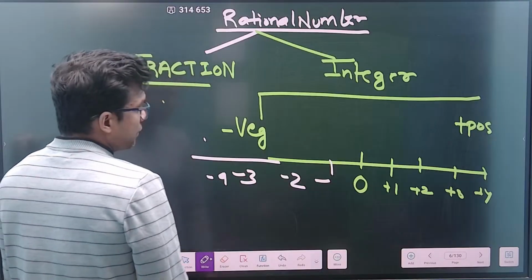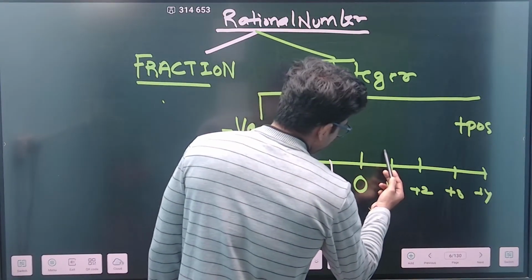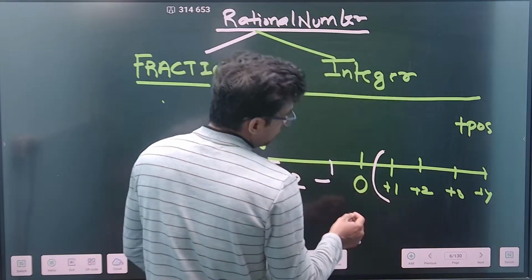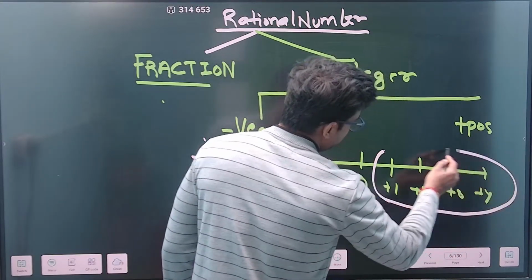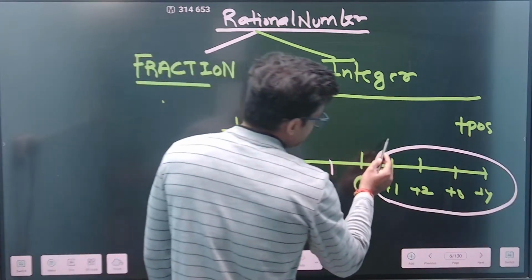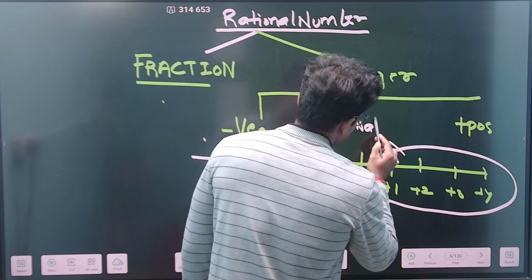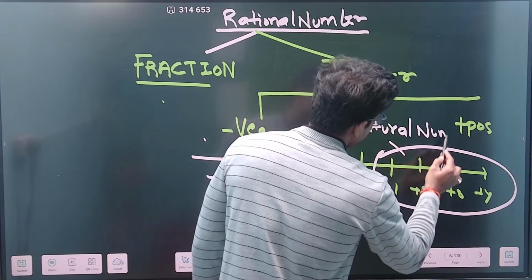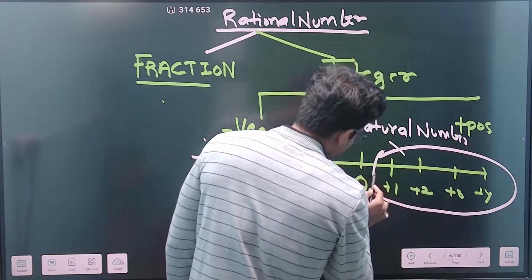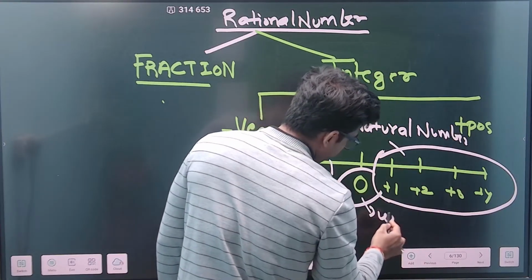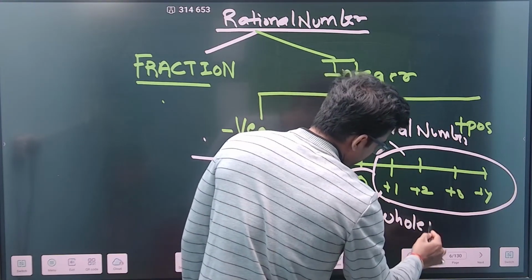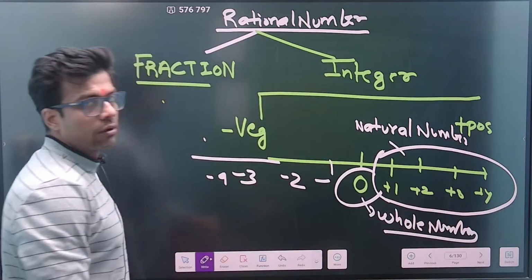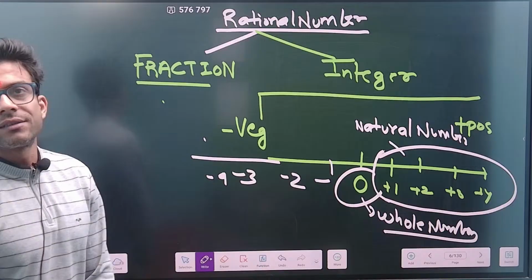Now when I take the positive integers without including 0, this is called my natural number. Keep in mind, everyone, which is very important. And when I include the 0, this is my whole number. So you need to understand what my natural number is and what my whole number is. I hope this makes sense to everyone.